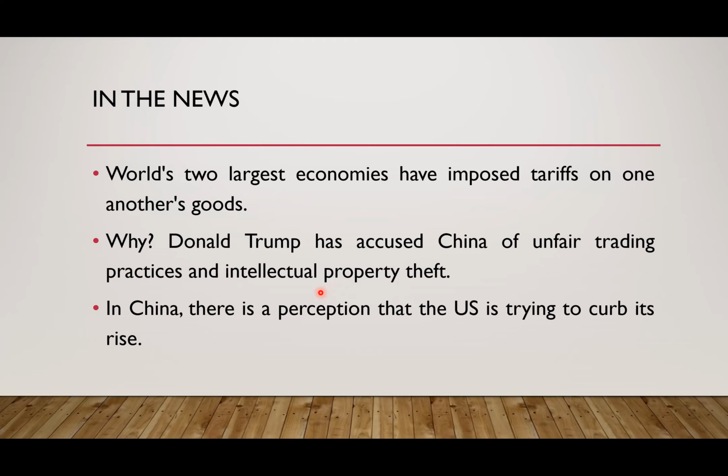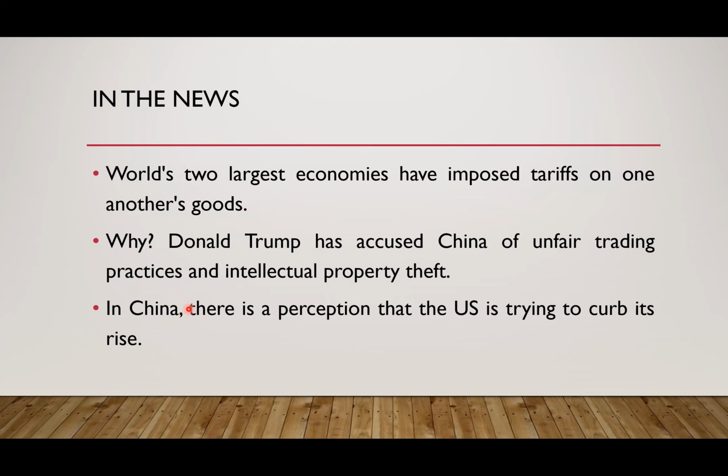Another accusation leveled by America is that China is also doing intellectual property theft. What is intellectual property? Any work of creativity or any innovation. For example, a lot of Indians use pirated Windows in our computers, right? We watch pirated movies, Hollywood movies. These are very small examples of intellectual property theft. We are not using the original things, we are using the pirated things, right? So these were some reasons. There were certain political reasons as well, but obviously Donald Trump publicly accused China of these things.